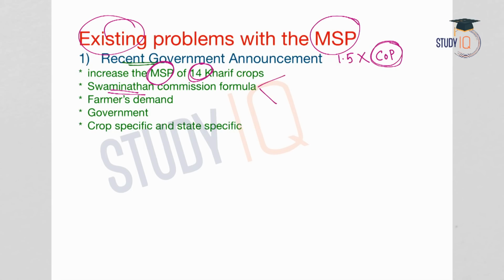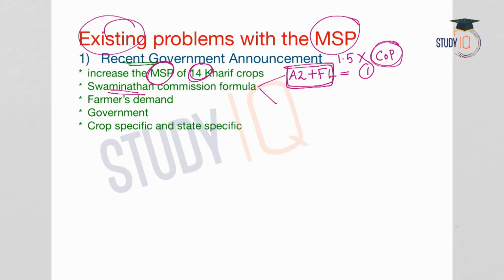The first formula will include the cost of the seed, labor, fertilizer, manure, insecticides, pesticides, miscellaneous expenditure, the basic expenditures for agriculture. That is A2. A2 means the basic expenditures like cost of land, labor, fertilizers, manure, etc. Plus FL is added. FL means family labor. If any family members have done labor on agricultural land, that cost shall also be added. So the first formula is A2 plus FL.